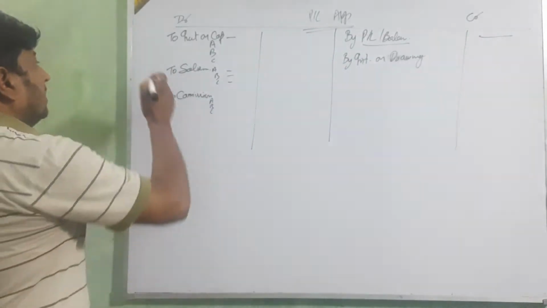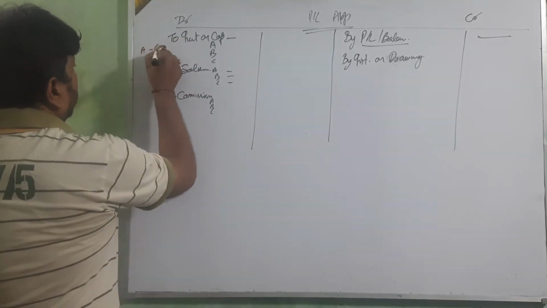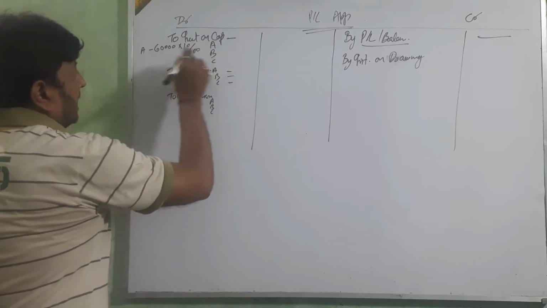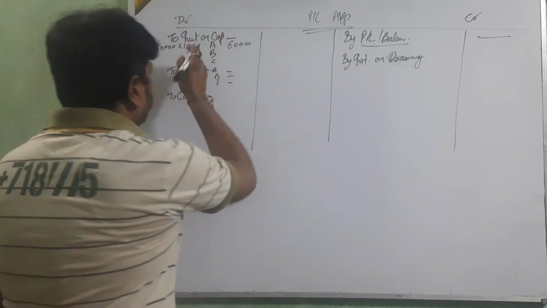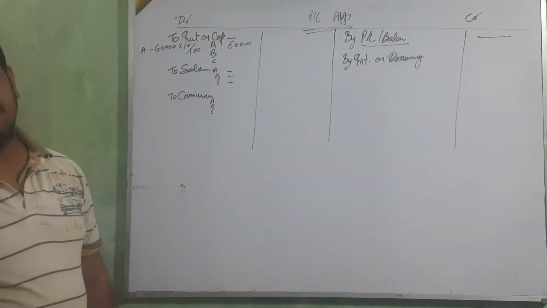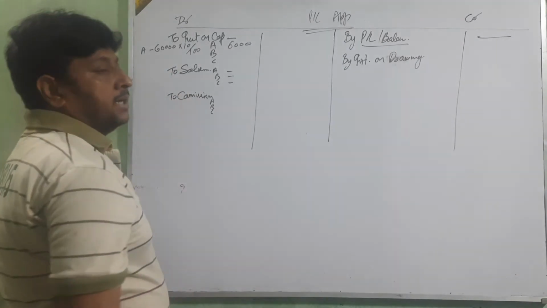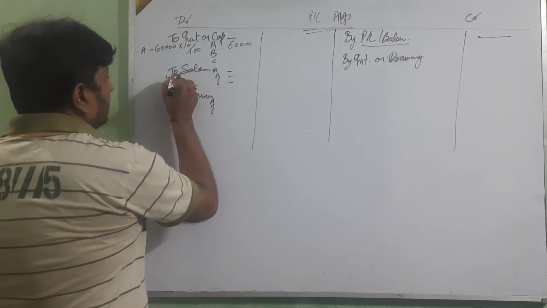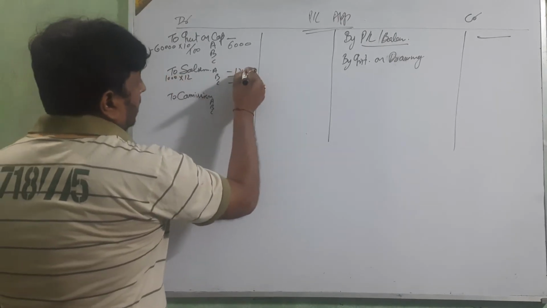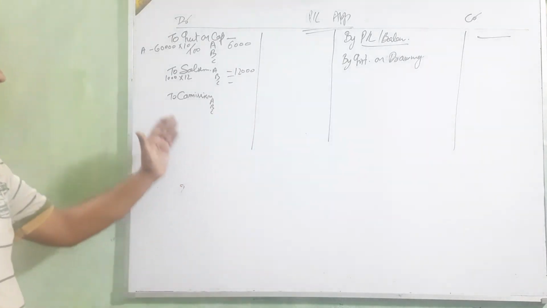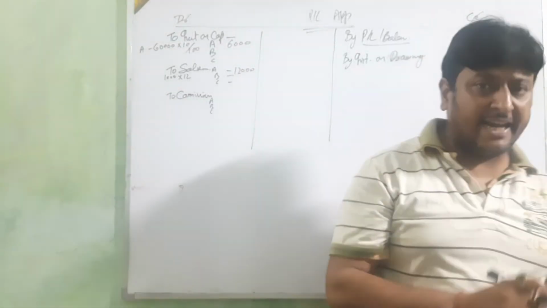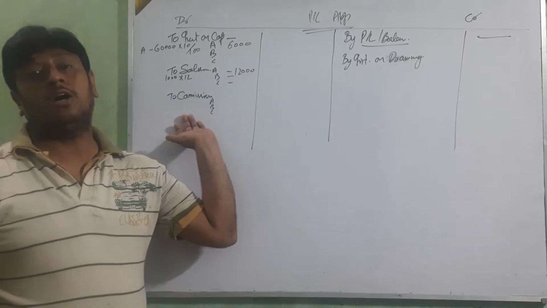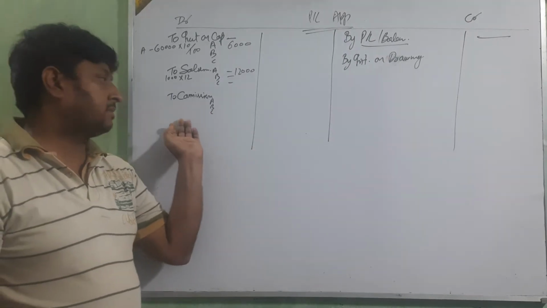How are we going to calculate it? Maybe partner A, their capital is 60,000. They are saying 10% interest on capital, so 6,000. Okay beta, on this basis we are going to calculate the interest on capital of all partners. Then salary. If salary is given annually, no problem. But if salary is given monthly, maybe 1,000 per month, then 1,000 into 12, 12,000. And for commission, follow the information given in the question at the time of calculating the commission.